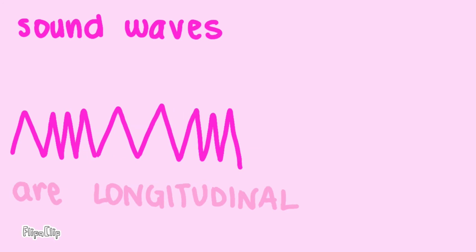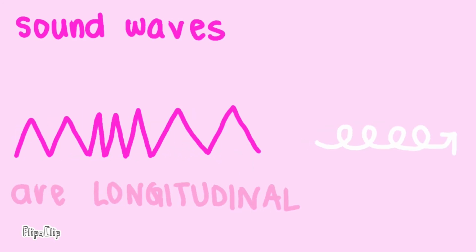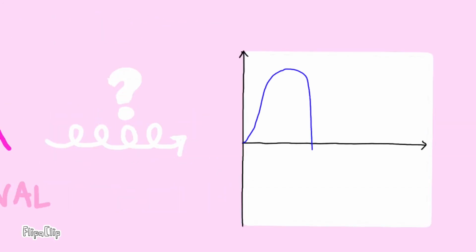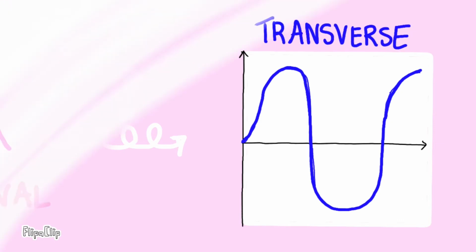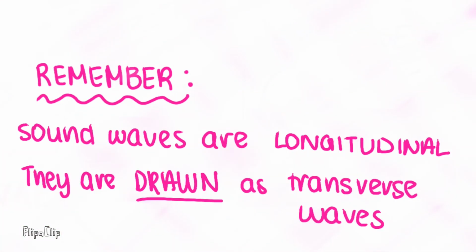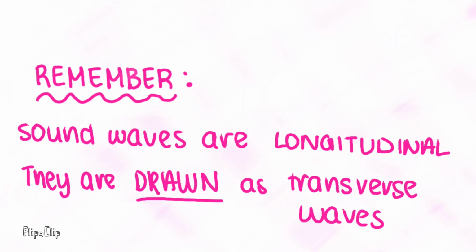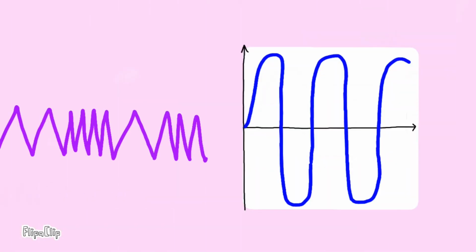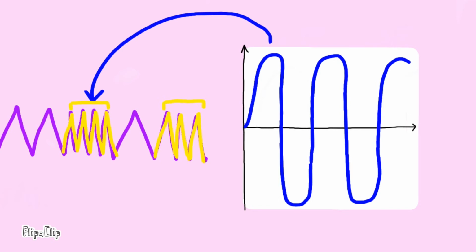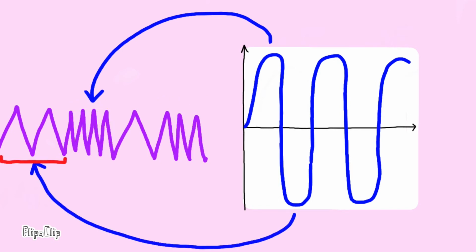One key thing to remember when looking at sound waves is that sound waves are longitudinal waves, but they're often drawn as transverse waves, simply because they're easier to draw. So, when we're learning about the features of sound waves, they'll be represented as transverse waves. Just remember that the crest, or the highest point of the transverse wave, represents the areas of compression, and the troughs, or the lowest point of the transverse wave, represents the rarefactions.